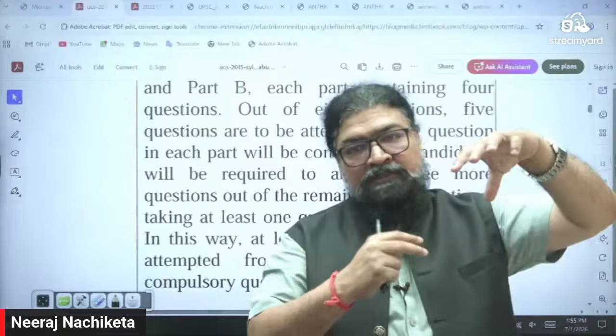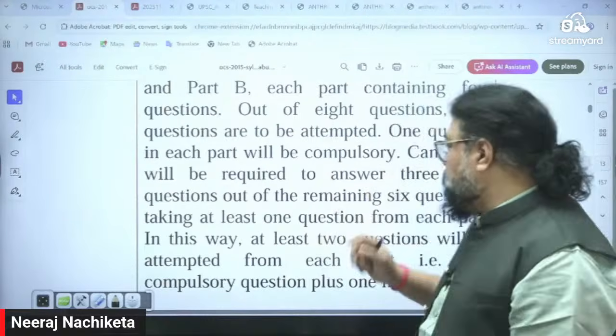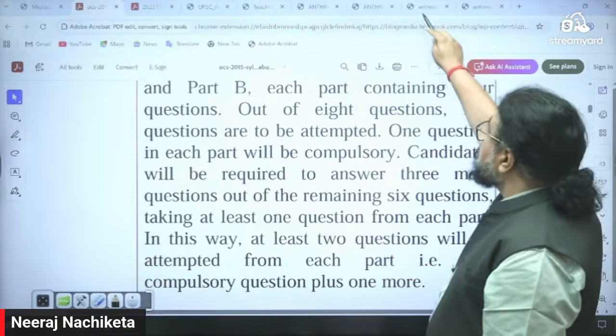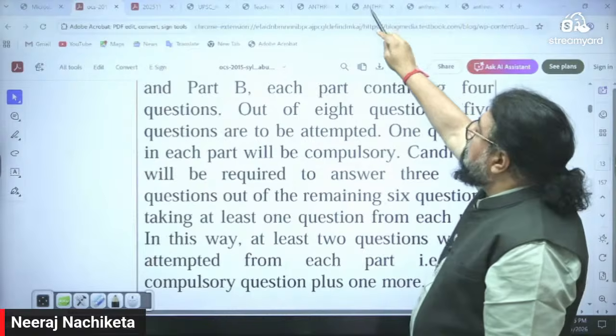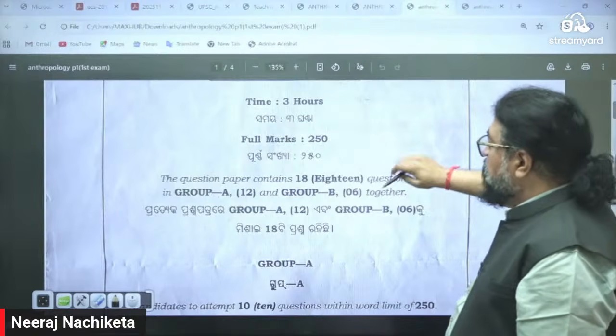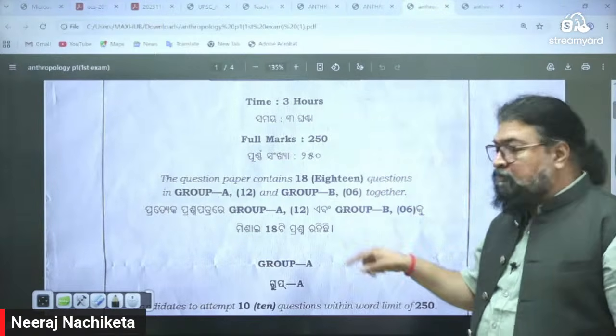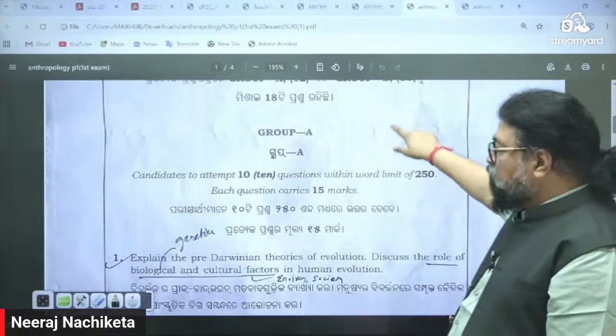Every question will have different types, either 10 marks, 15 marks or 25 marks. I'll show you. See here, this is what you see right now, the OCS exam paper. You can see here, Group A, Group 2.